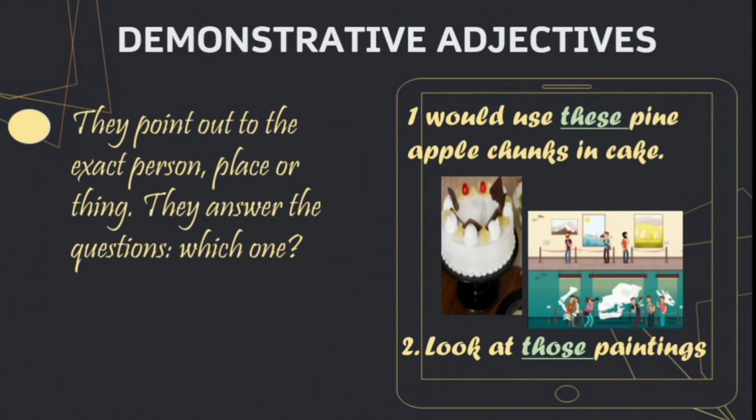Coming to the next kind, demonstrative adjectives. From the name demonstrative, you can understand that these are pointing out adjectives. Like for example, I would use these pineapple chunks in cake. Look at those paintings. So these, those, this and that are the 4 words which can be used as demonstrative adjectives. We all must remember that demonstrative adjectives are always followed by nouns, and they answer the question which one.